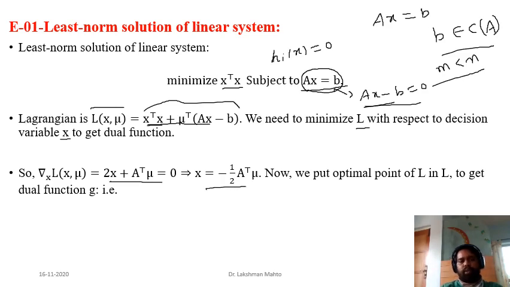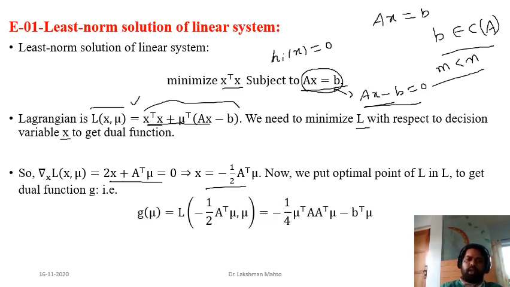So you got the optimal point with respect to x. Now substitute this x back into the Lagrangian, and you will get the minimum value of the Lagrangian with respect to x, and that minimum value we call the dual function of the given problem.